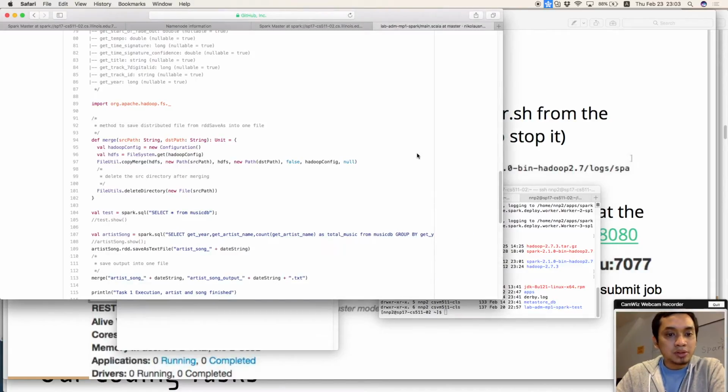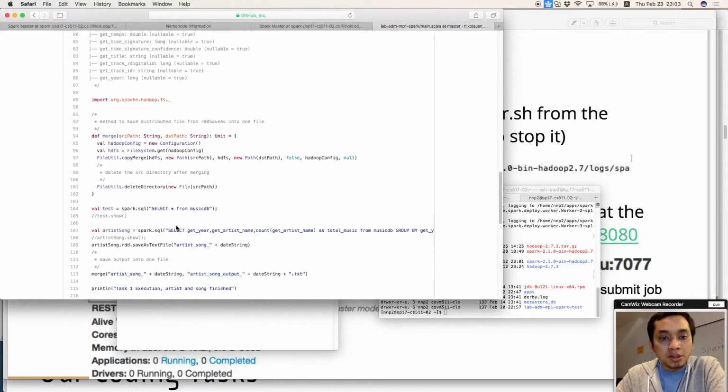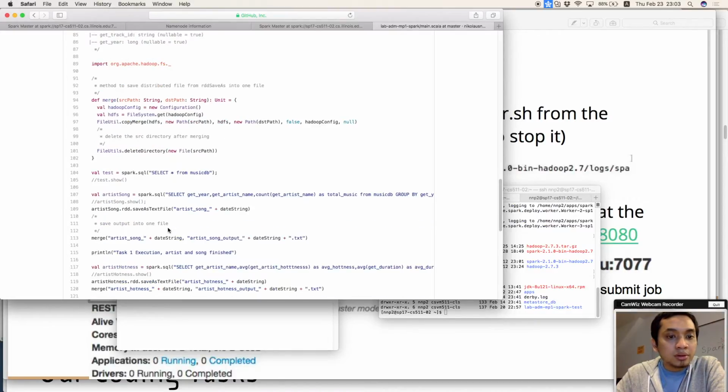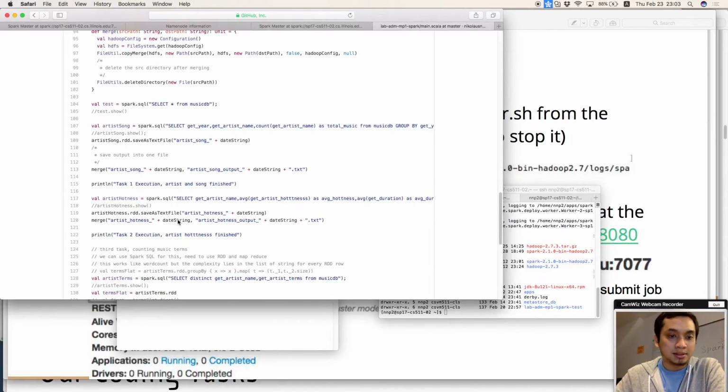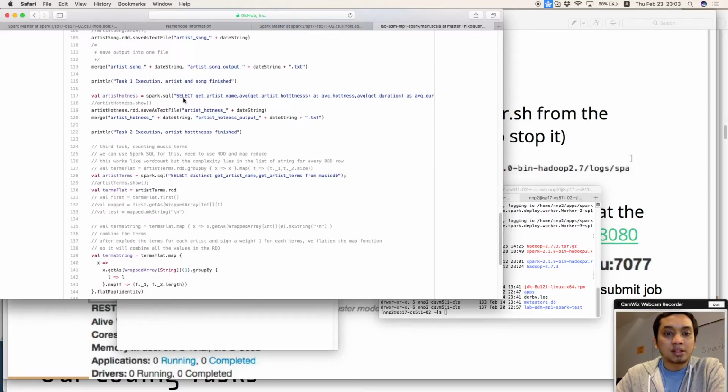What I want to state here is we are using Spark SQL to execute the first and second task. So we see here in the first task, this is the SQL statement that we use to select the artist name and the count of the artist and group it by year. And for the second task, we make again the aggregation for the artist name and the average of hotness and duration.